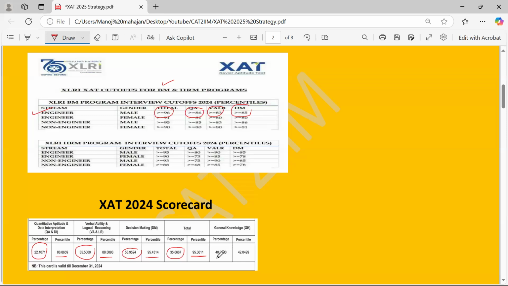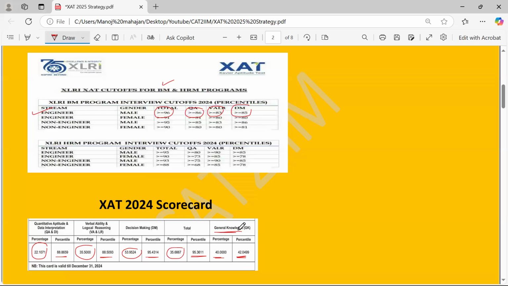In the GK, 40 percent, and the percentile was 42. There were 25 questions with no negative marking, so 40% would have translated into 10 marks. So nothing to worry about the GK stuff.